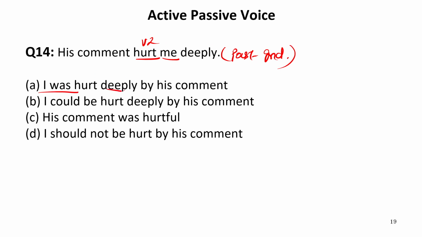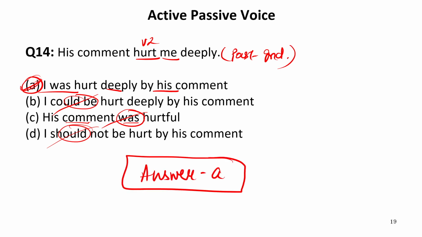I was hurt deeply by his comment. Now could be cannot be the answer. His comment was hurtful. Again cannot be the answer. Should is a modal, cannot come. Therefore, only the first option is the required option. So our answer is A, which is the correct passive voice. That is, I was hurt deeply by his comment. So this is absolutely the correct passive voice of the given sentence. Now let us move to the next one.